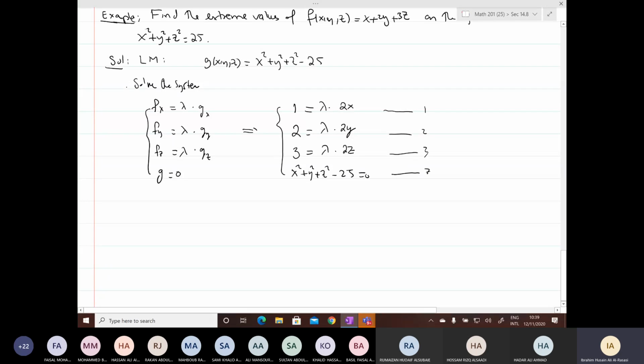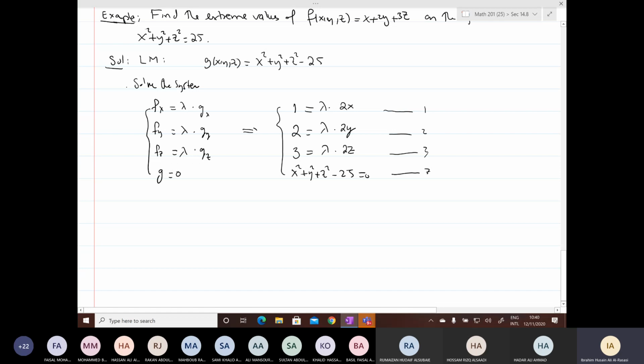How to solve them? Again, I repeat what I said: go through the notes also. You will see different methods for solutions, different procedures, but they all boil down to the same idea. At the end, I need to use these equations to end up with one equation in one unknown.